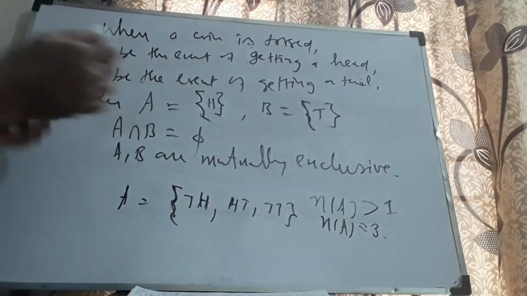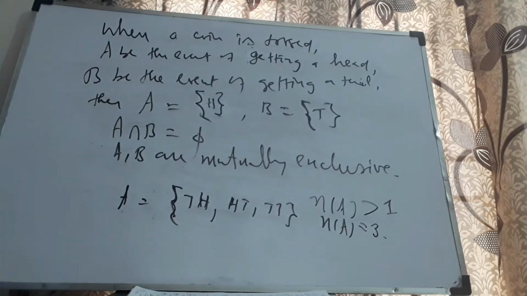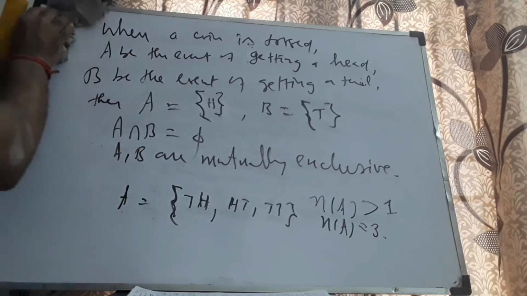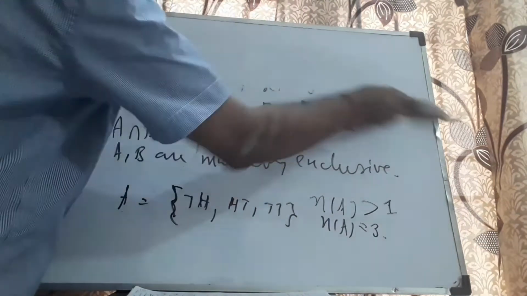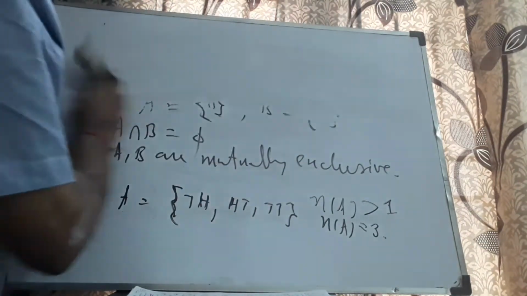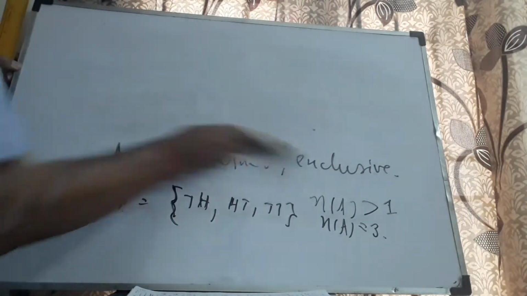Therefore, this is an example of a compound event, which I forgot to tell you. I might have told you even in the previous video itself. Anyway, better late than never. If the event has only one element, it is a simple event. If it has more than one element, it is called a compound event. I have given examples for both.